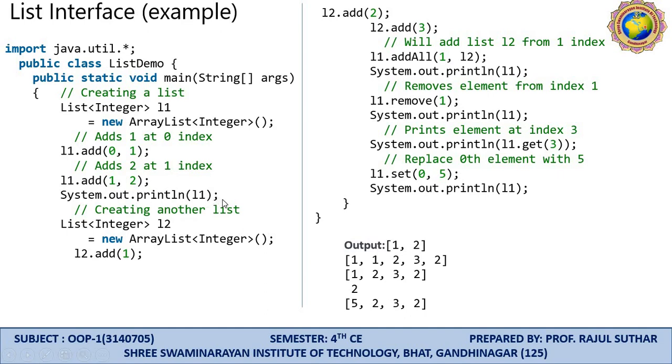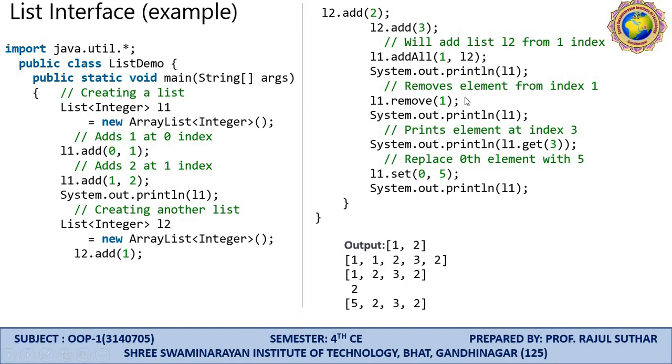System.out.println(L1). Creating another list: List<Integer> L2 is equal to new ArrayList<Integer>. While we are creating the second list, L2.add is required, just as we used L1.add. So L2.add(1), then L2.add(2), L2.add(3). This will add list L2 from index 1: L1.addAll(1, L2). All the elements will be added.